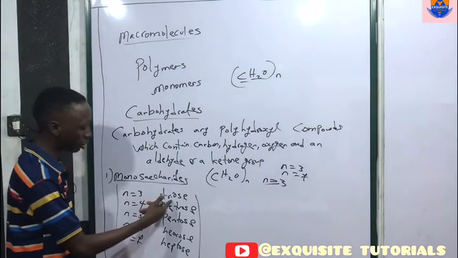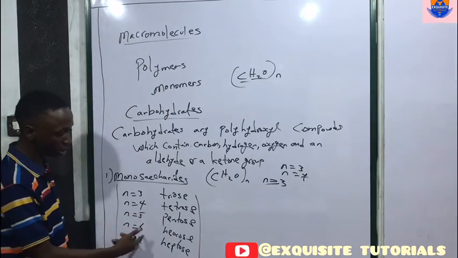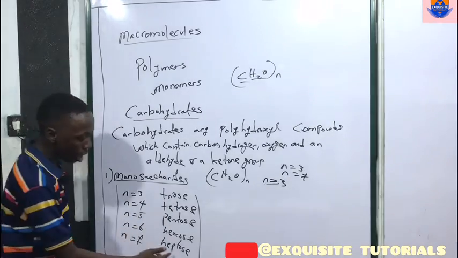Now, these are the basic forms of monosaccharides that we have. N equals 3, we have triose. N equals 4, we have tetrose. N equals 5, we have pentose. N equals 6, we have hexose. N equals 7, we have heptose.